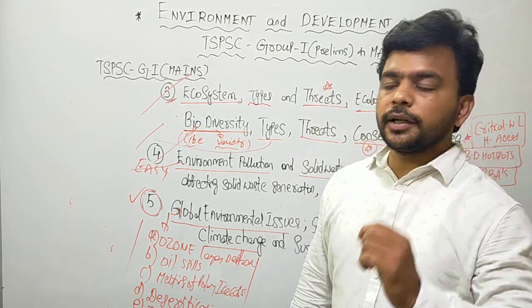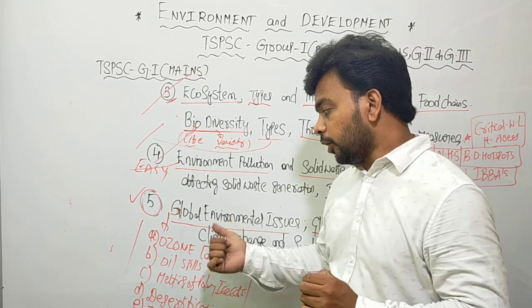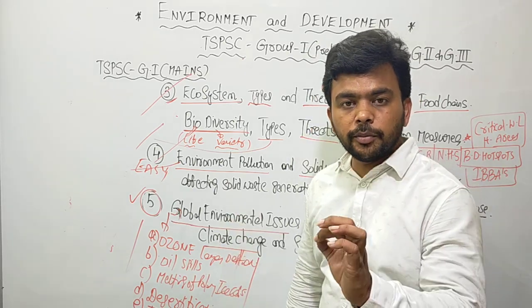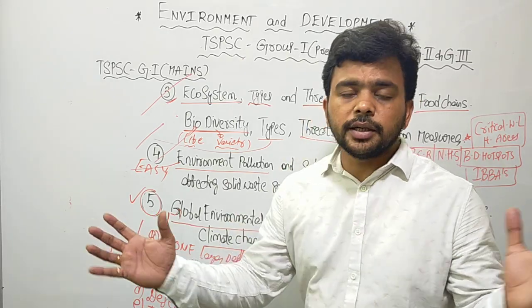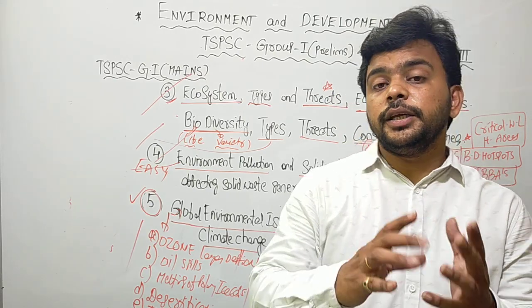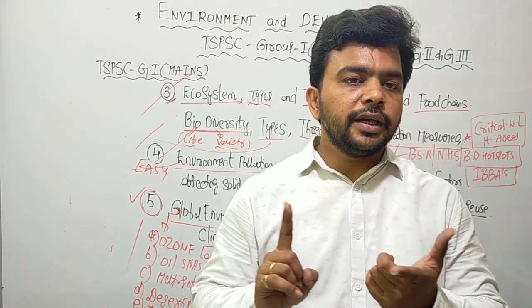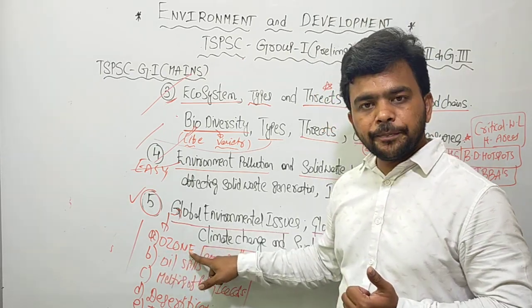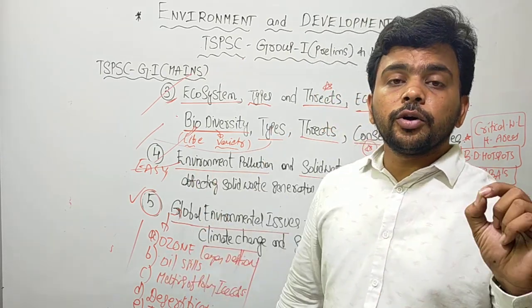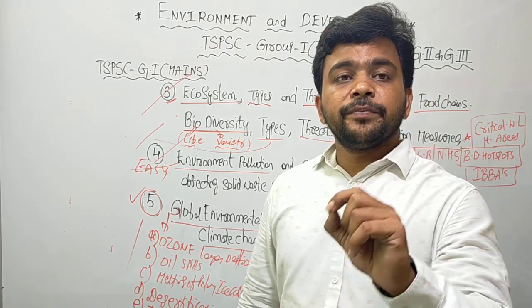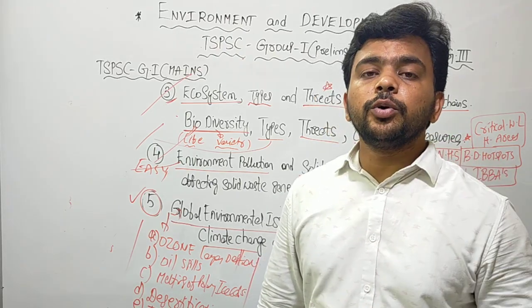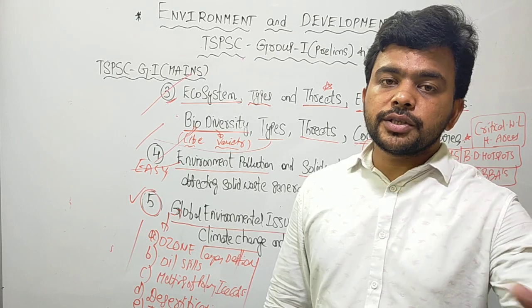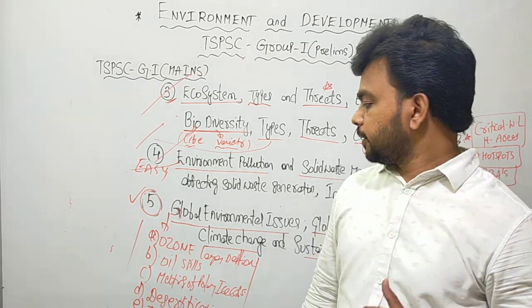Now to overcome this particular global human problem, okay, environmental problem, the entire world has come together and signed three important conventions. One is called the Vienna Convention 1985, which talks about the protection and conservation of the ozone layer. Second is the Montreal Protocol on ozone depleting substances, which talks about what are the steps we should take to decrease or phase out the ozone depleting substances.